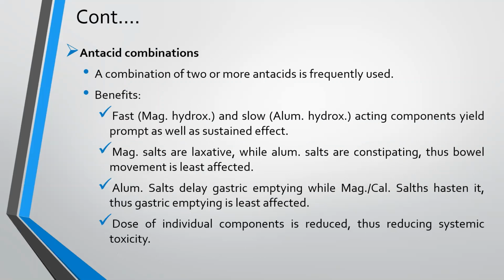Antacid combinations. A combination of two or more antacids is frequently used. Why? It has various benefits: a fast-acting component such as magnesium hydroxide and a slow-acting one such as aluminium hydroxide yield prompt as well as sustained effects.